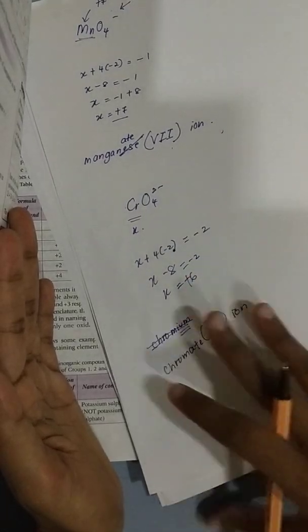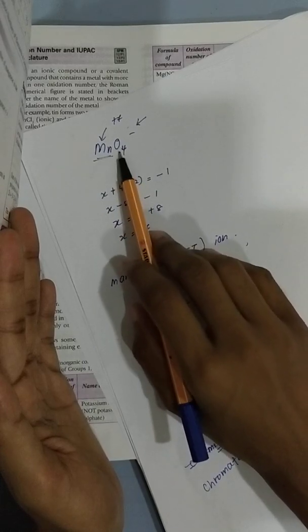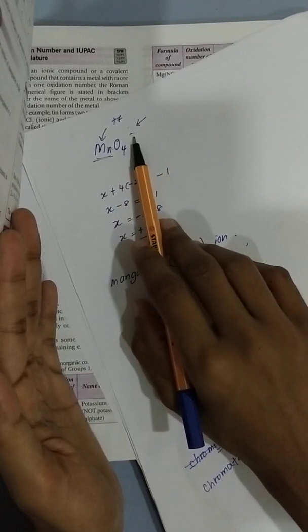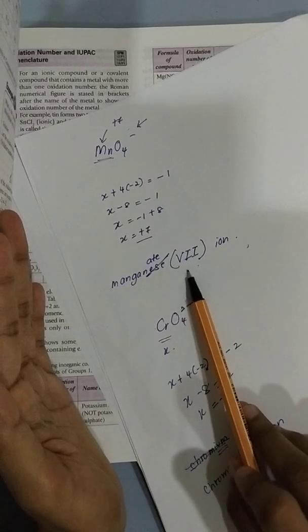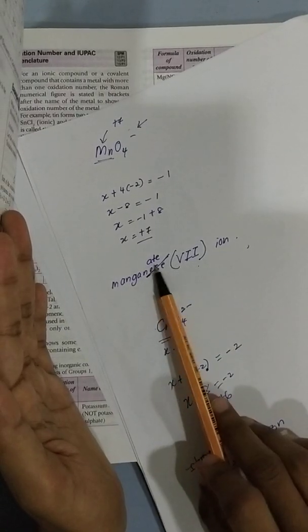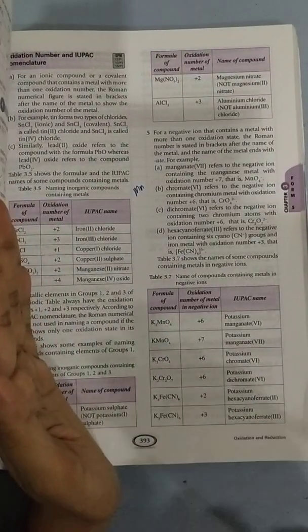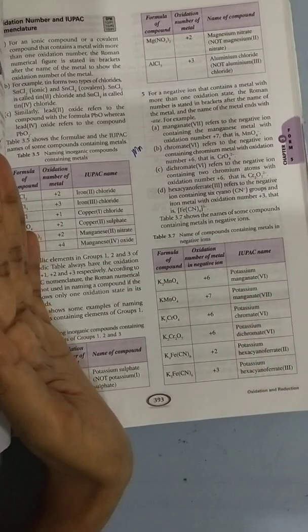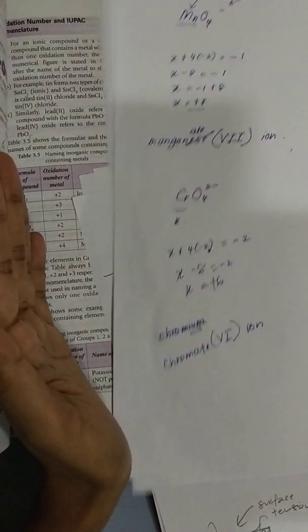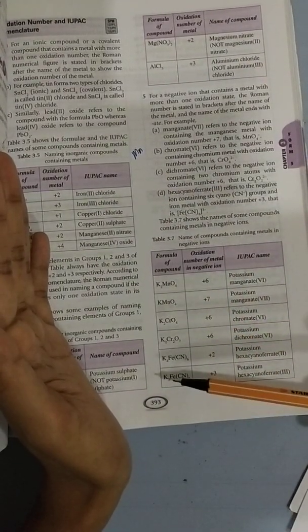So the concept they are trying to tell you is, when the metal is bonded with a non-metal and there is a negative charge for the entire compound, you have to name it in a way where they will have Roman numerals as well as the metal name changes. That's all. Alright? Okay. I want you to take some time, go through how I did all this. Don't be lazy, take time and try all of this. Then you'll be able to do it.